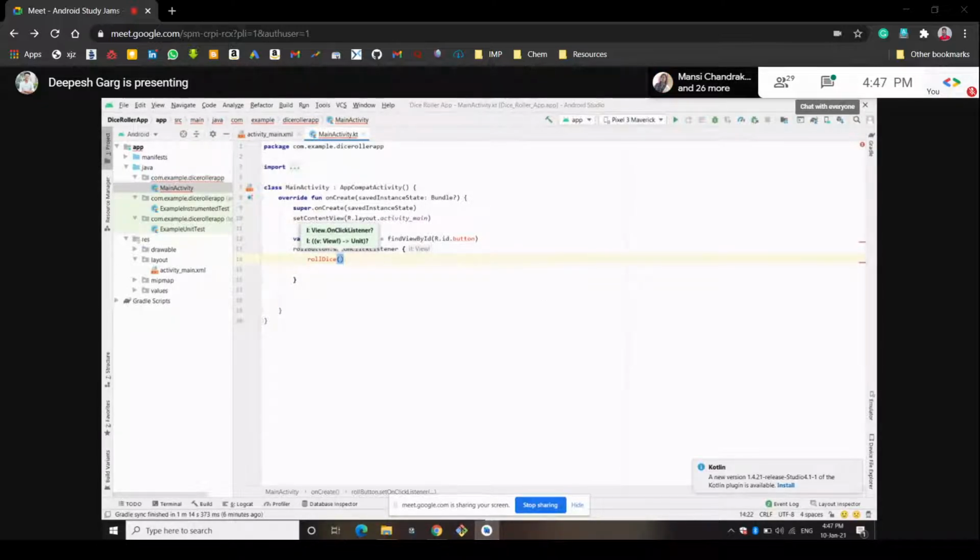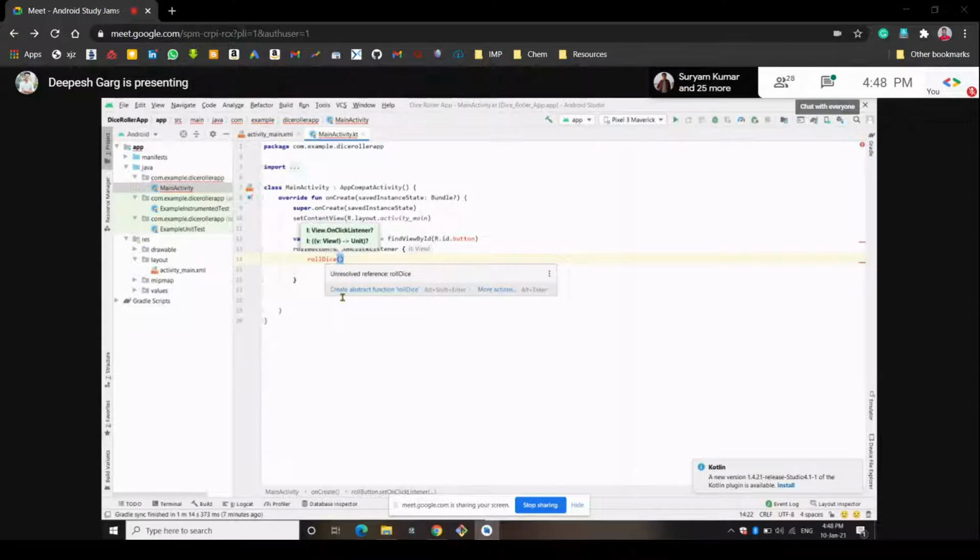So rollDice is a function, but we haven't done anything with it because we haven't written the code of this rollDice function. So how will it get executed? We have to create the rollDice function that we referenced earlier. In that rollDice function, we will write all the code for how the numbers will be generated. We will do that later in the section below. So let's write this. You can see that it is written in red. So what we have to do is create one function called rollDice.